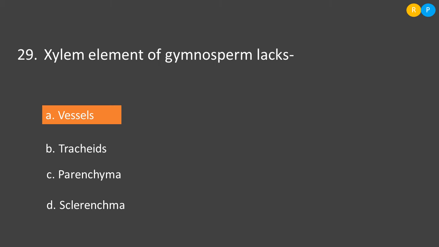They are found in angiosperm, but they are absent in gymnosperms. So look into option A, vessels. The correct answer is vessel because this element is absent in gymnosperm. Then B, tracheids. Tracheids are present in the gymnosperm. Then parenchyma is also present. Sclerenchyma is also present. So the correct one is option A.